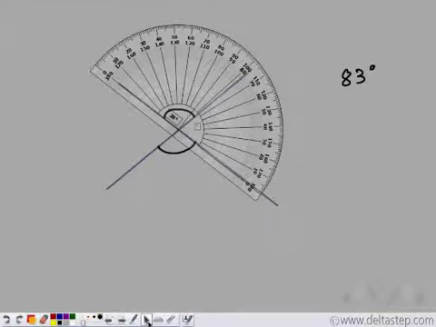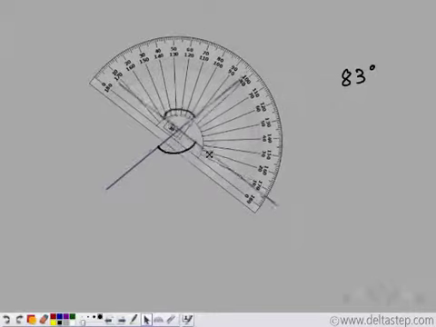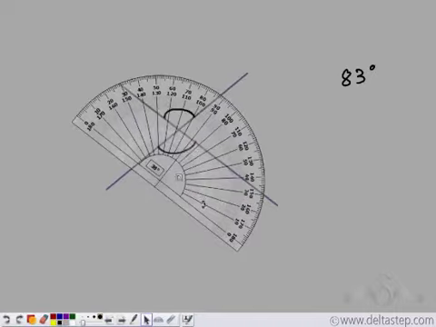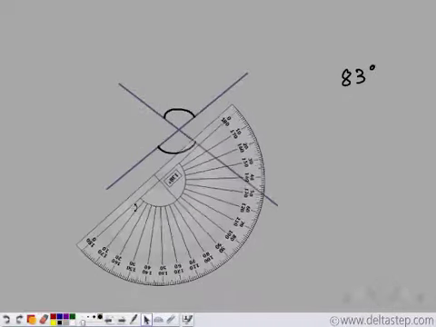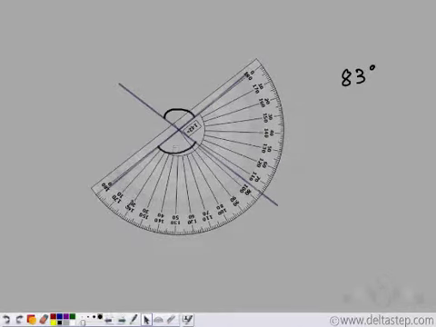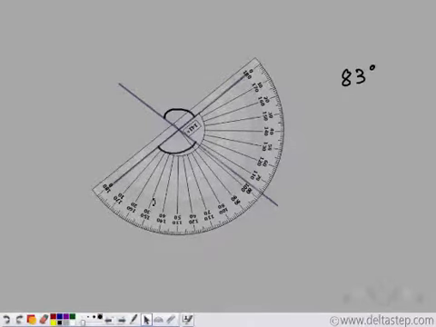Let's check for the other angle. So we once again place the center of the protractor on the vertex and make the 0 coincide with one of the arms.